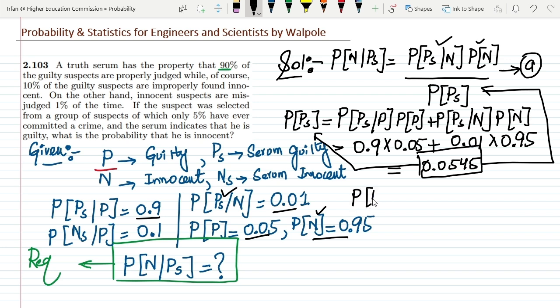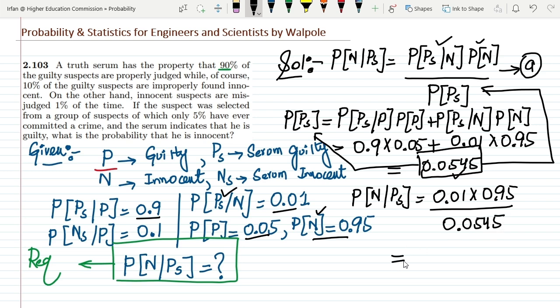The equation is the probability of N given Ps, and putting in the values, the probability of Ps given N multiplied by the probability of N, that is 0.01 multiplied by 0.95, whole divided by the value 0.0545. Now multiplying them and then dividing, I would get 0.174.